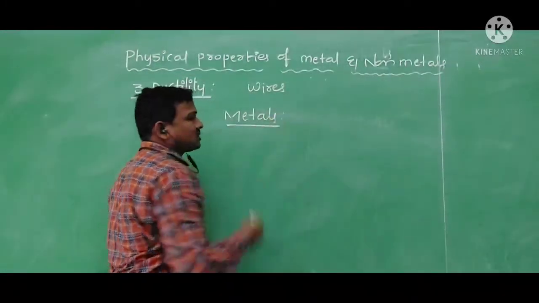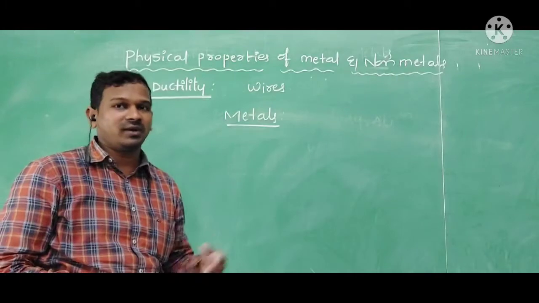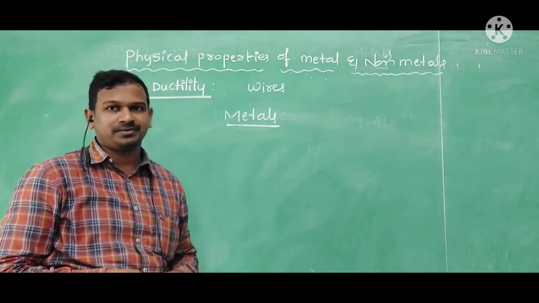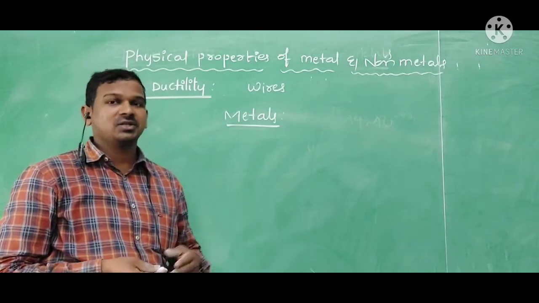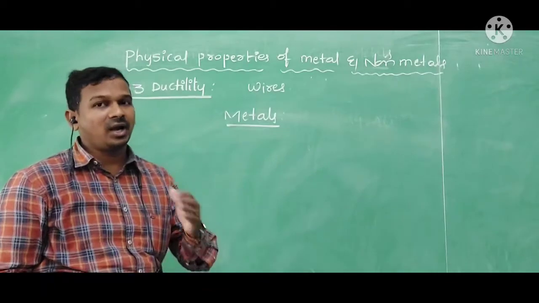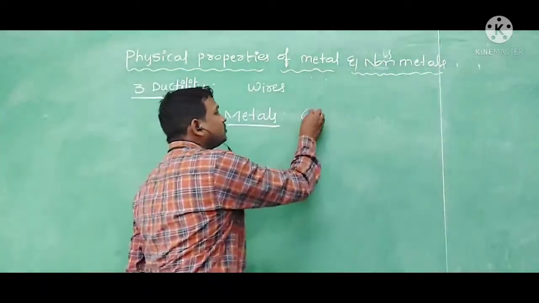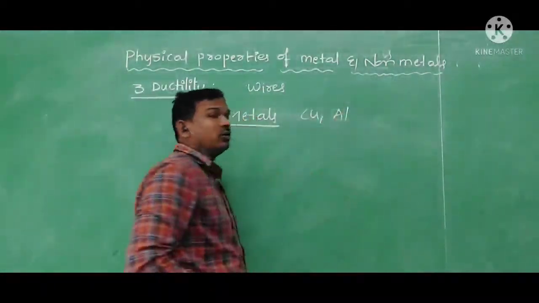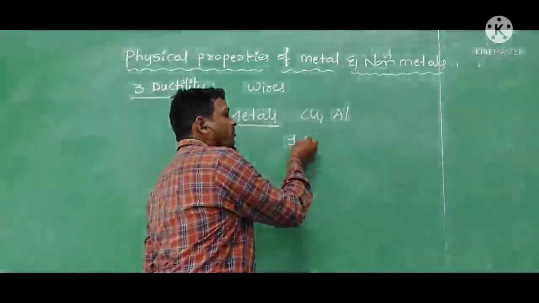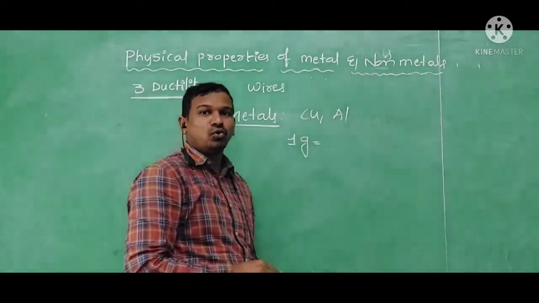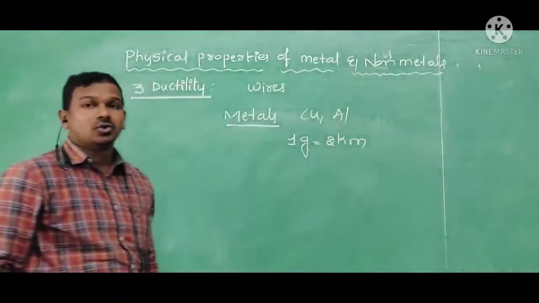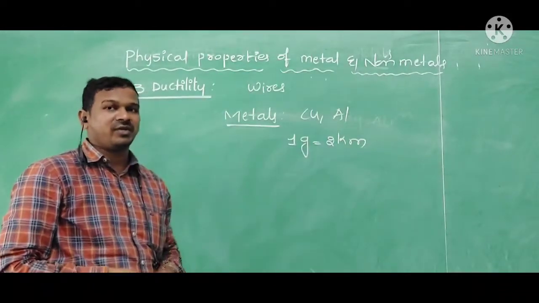You can observe this property in our daily life also, in the current supplying wires, like copper and aluminum. And here one fact is there: we can make 1 gram of gold into a wire of 2 kilometer length. So like this, metals show the property of ductility.